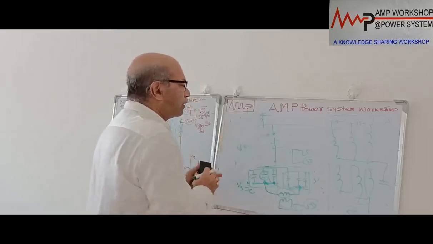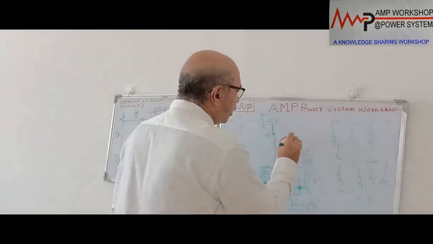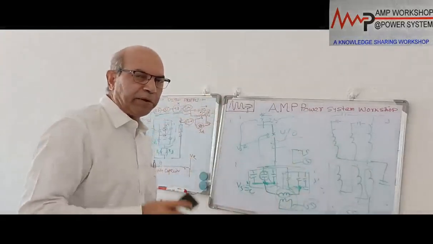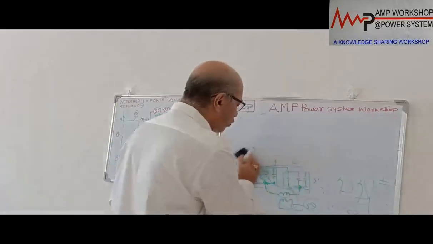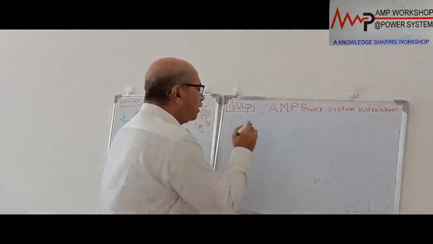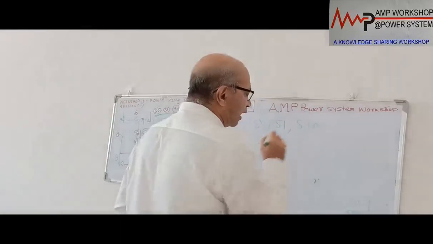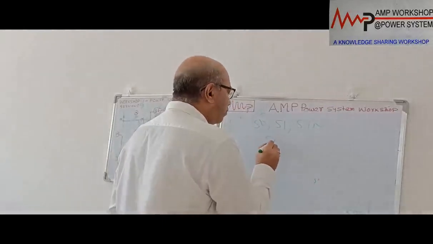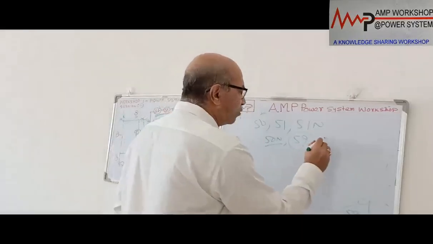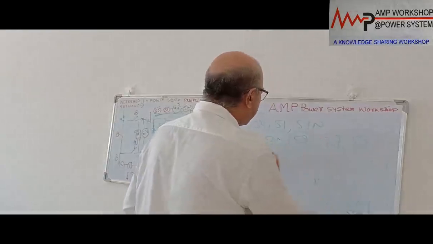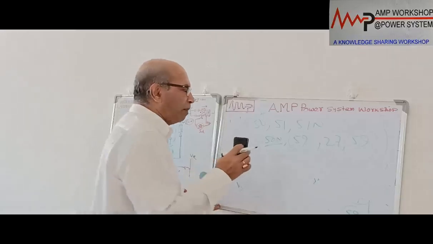In addition to this, sometimes we put a PT over here, and we can give overvoltage and undervoltage protection over here also, depending on the application. So in the medium voltage distribution system, the protection we provide for the capacitor bank consists of 50 instantaneous overcurrent, 51 IDMT overcurrent, then neutral earth fault overcurrent. Then we provide either 50N by neutral point or 59 overvoltage. In addition to this, we can provide 27 and 59. These are the protections we provide for the medium voltage capacitor bank for power factor improvement.